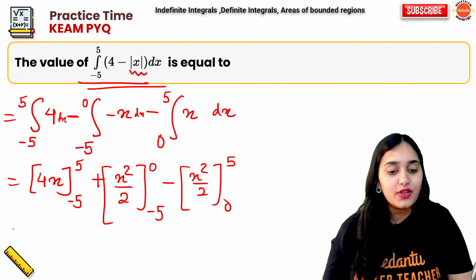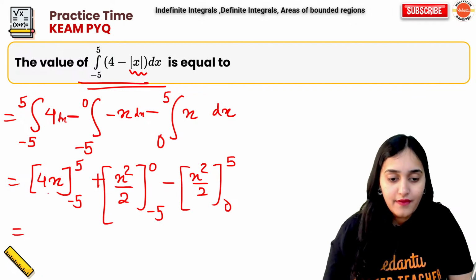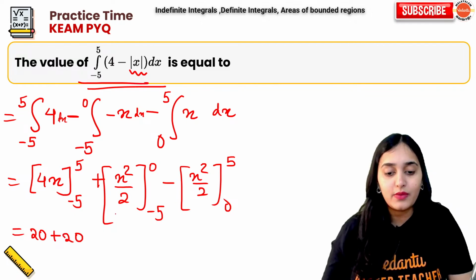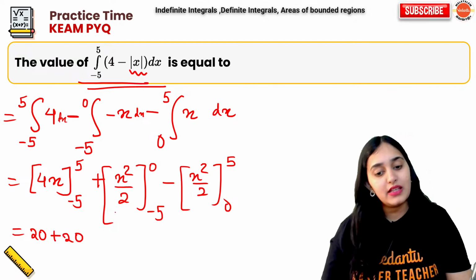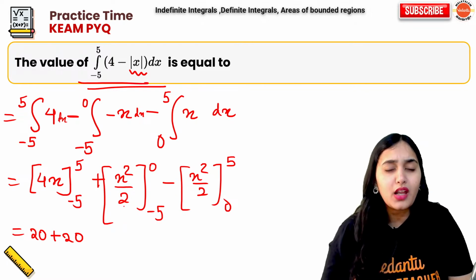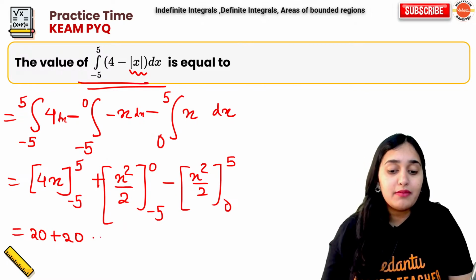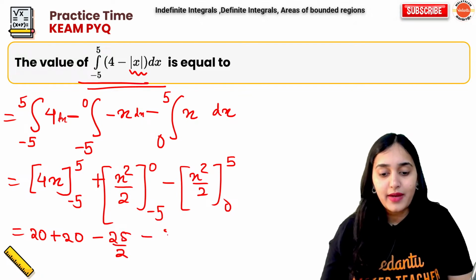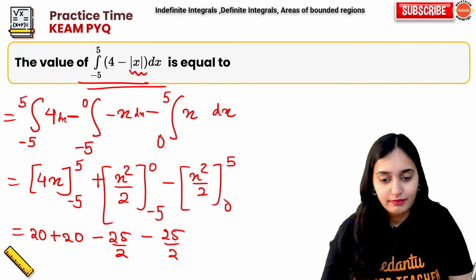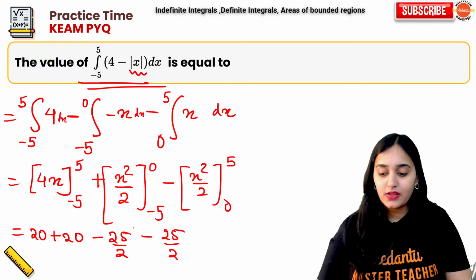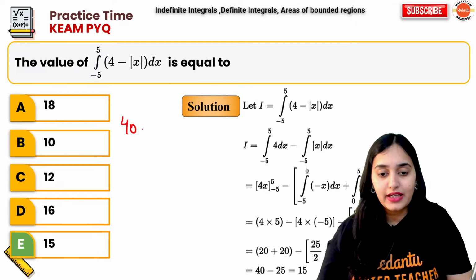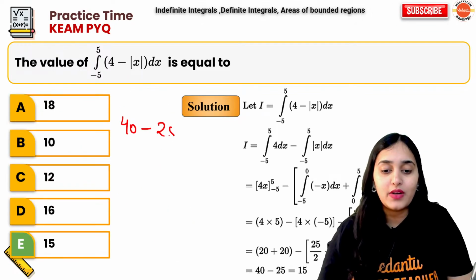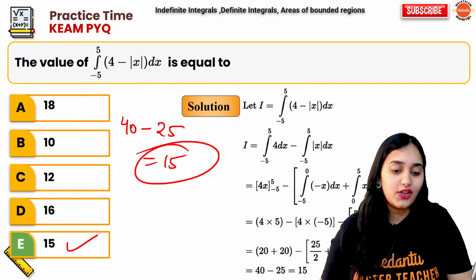Now put the values, what do you get? So you get 5 4s are 20 minus minus 20, so 20 plus 20. Now 0 by 2 is 0 minus 5 square by 2, so it will be minus 25 by 2, minus 5 square by 2, 25 by 2, minus 0. So that will be the same. 20 plus 20 is 40, so you get 40 minus 25 by 2 plus 25 by 2 is 25. So 40 minus 25 is 15. That's your answer.